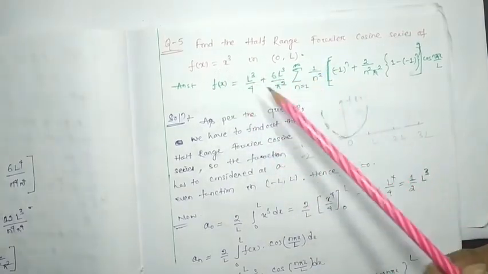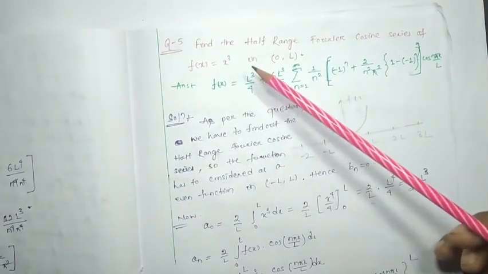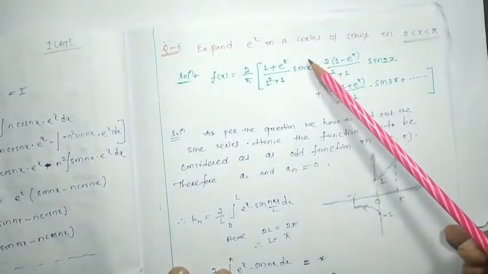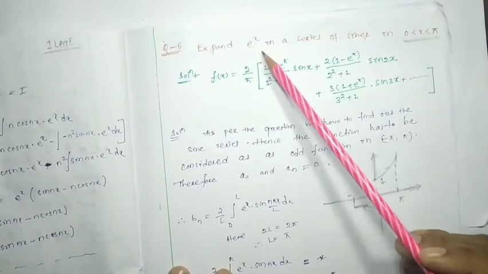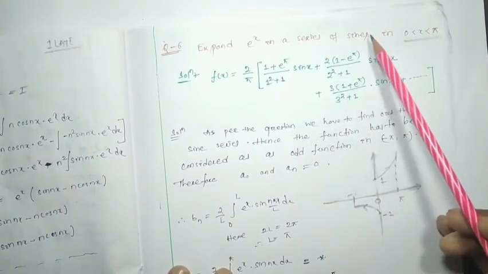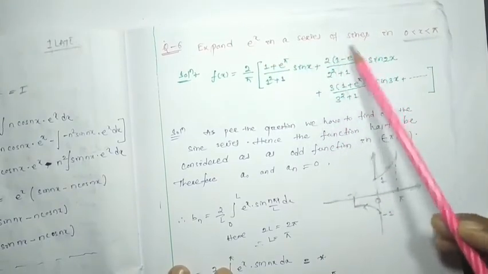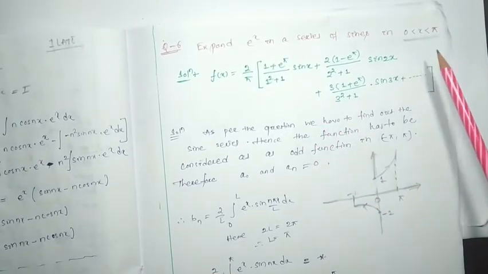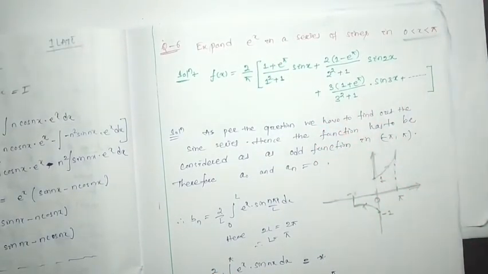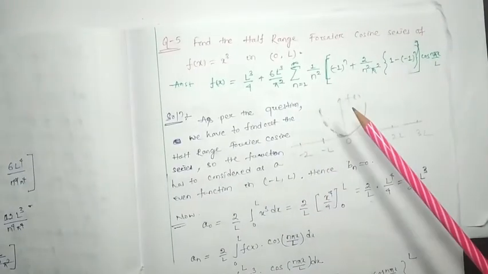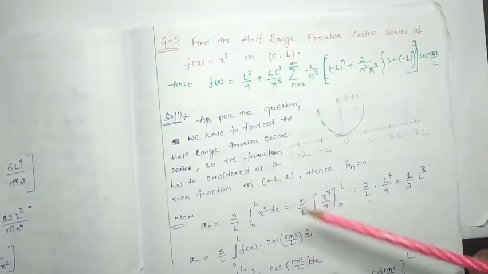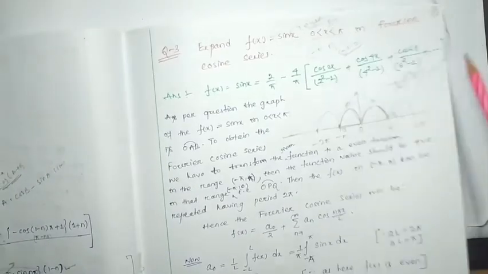Today we are going to discuss this question, and also another question I gave you in that class, that is expand e to the x in a series of sines, means we have to find the sine series of this function e to the power x, which exists in between 0 to pi. Before we start this question, in short I am going to discuss what exactly we have to do for this half range series.